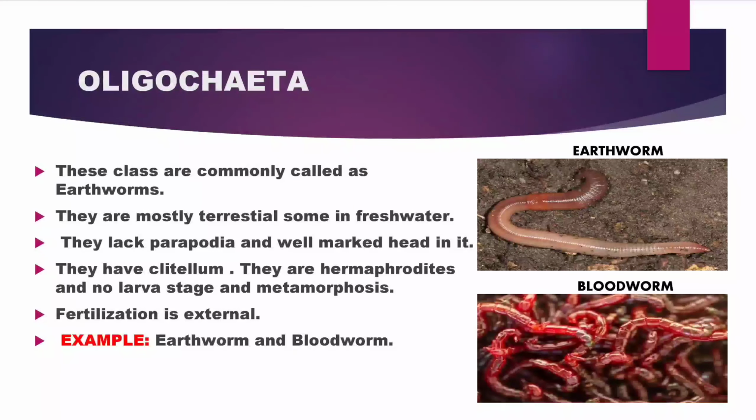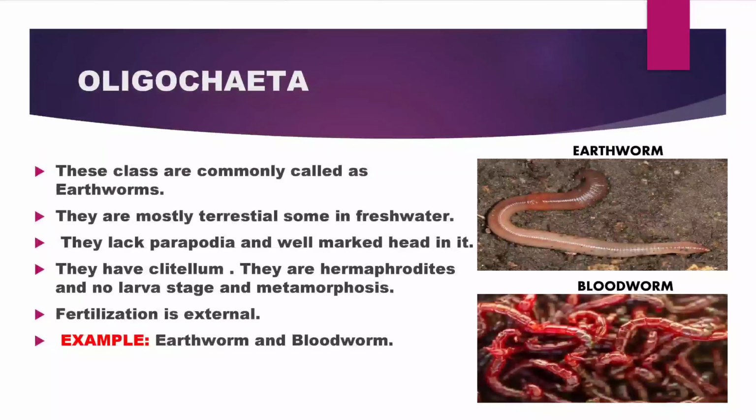Oligochaeta. This class is commonly called earthworms. They are mostly terrestrial and some are in freshwater. They lack parapodia and a well marked head. They have clitellum and they are hermaphrodites and have no larval stage and metamorphosis. Their fertilization is external. Example: earthworm and bloodworm.